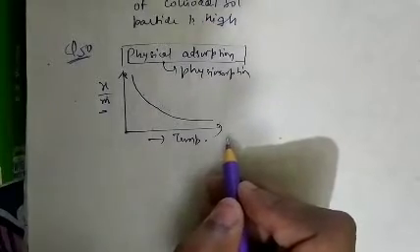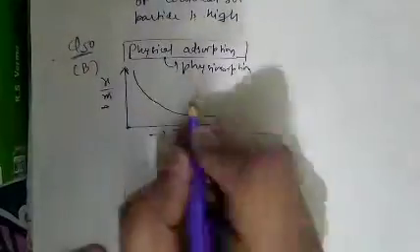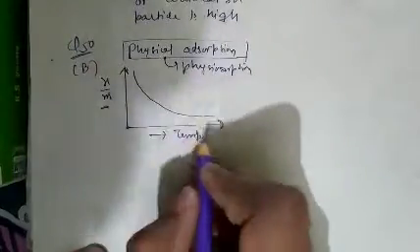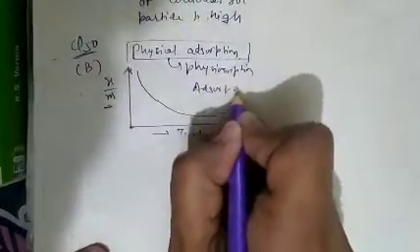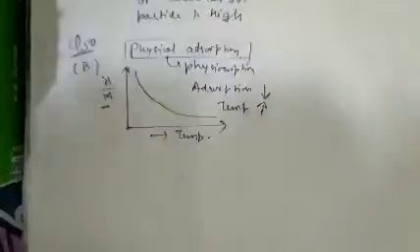While in option B, adsorption increases with increasing temperature is given. So question number 50, option B is correct.